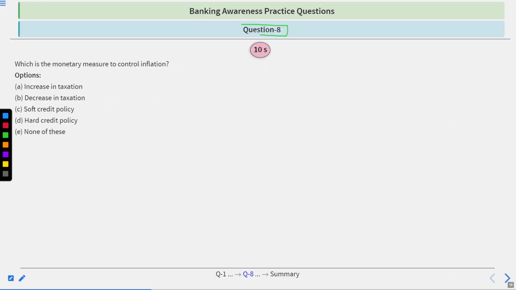Question number 8. Which is the monetary measure to control inflation? Increase in taxation, decrease in taxation, soft credit policy, hard credit policy, none of these. To answer this, again you will have 10 seconds and I will give you the answer. Time starts now.